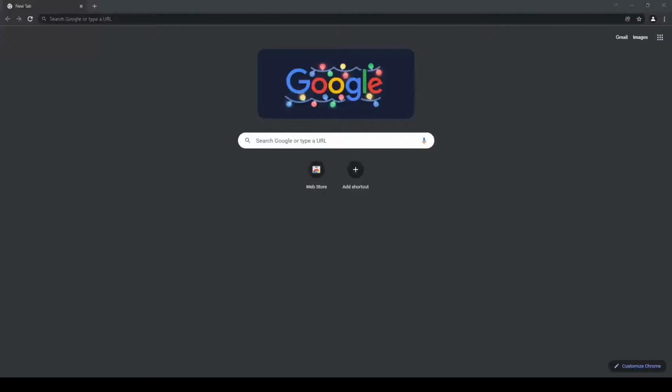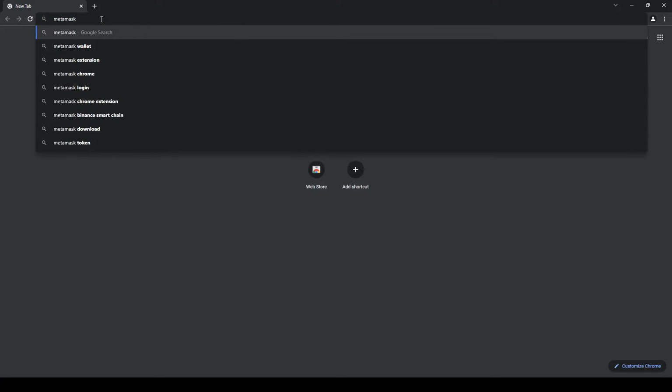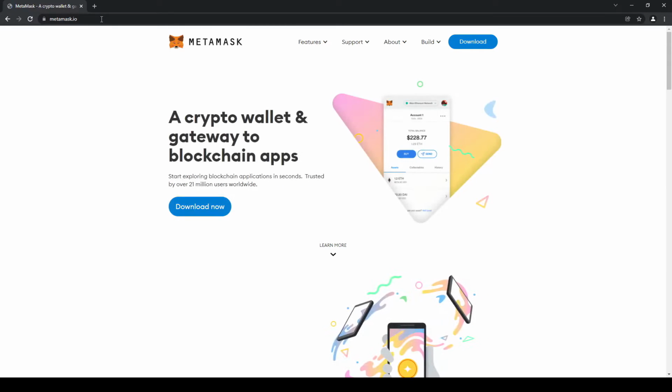In this tutorial, I'm going to show you how to set up your MetaMask wallet. To use the MetaMask wallet, we need to download the browser extension. To do so, head over to your navigation bar and type in metamask.io. Click on either download button, whichever you fancy, and we'll be taken to a download page.